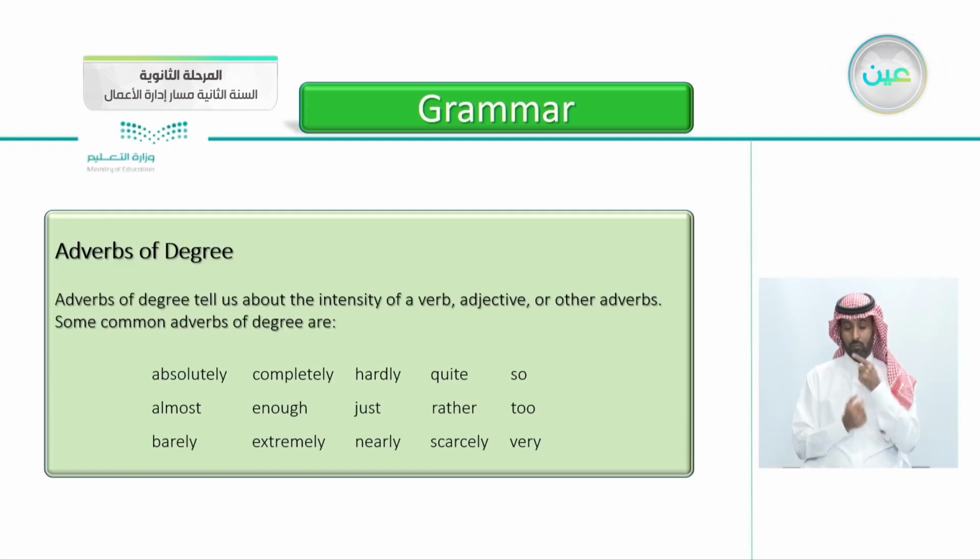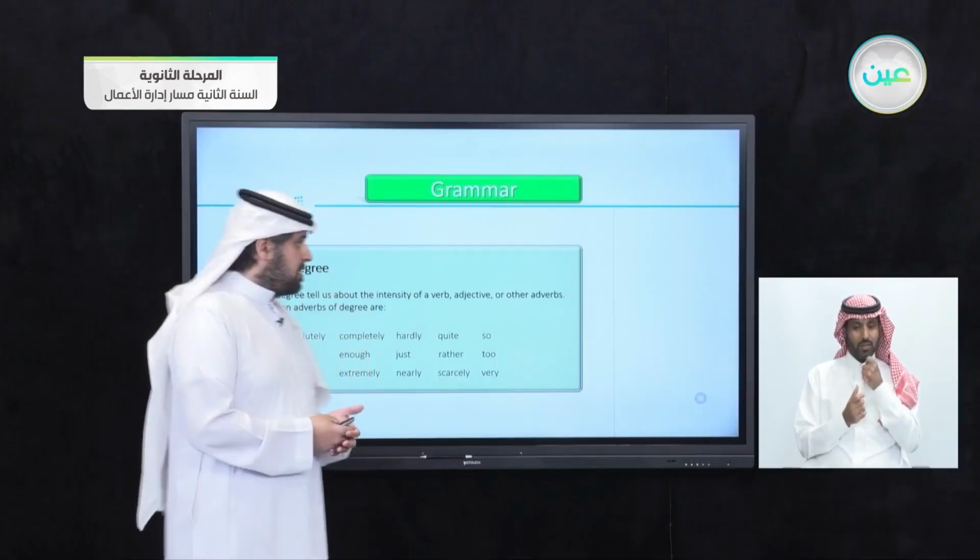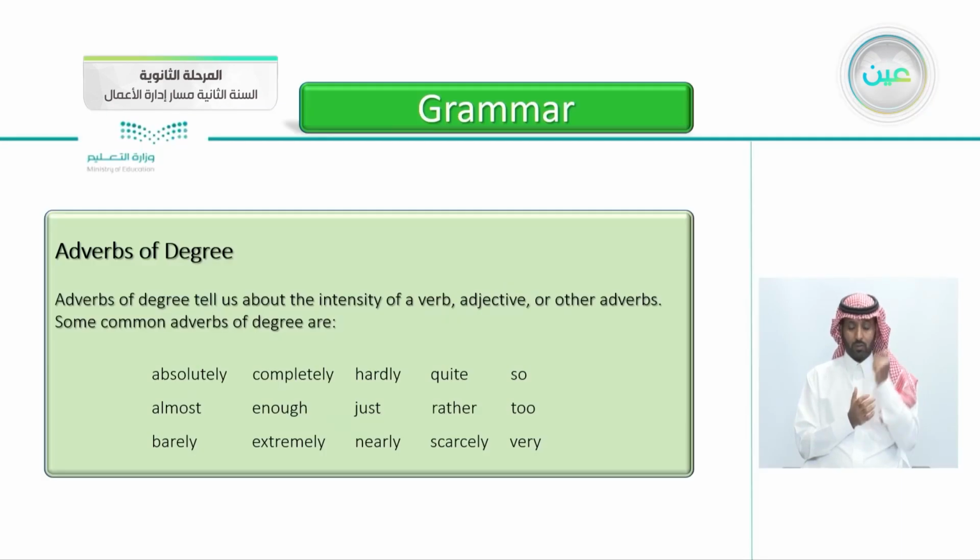So beginning here, the grammar with the adverbs of degree. Adverbs of degree tell us about the intensity of a verb, adjective, or other adverbs. The intensity, how strong is the adjective? Some common adverbs of degree are absolutely, almost, barely, completely, enough. We'll be talking about the word enough later. Extremely, hardly, just, nearly, quite, rather, scarcely, so, too, and very.